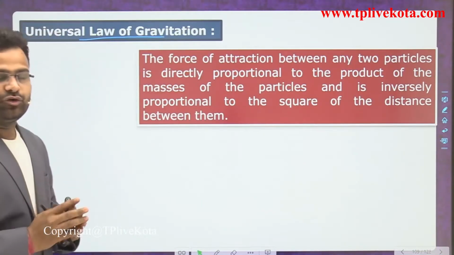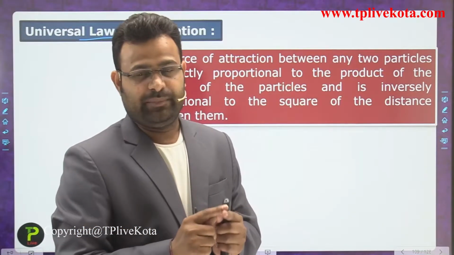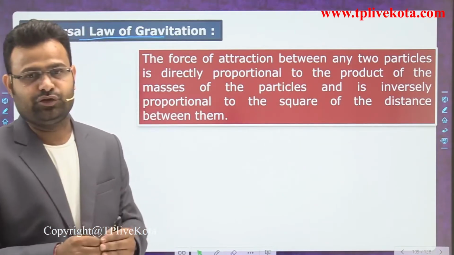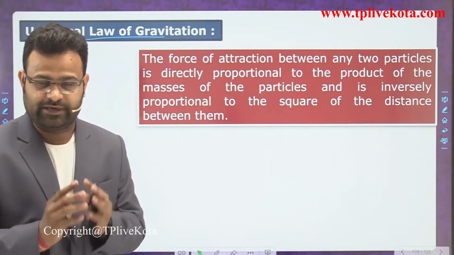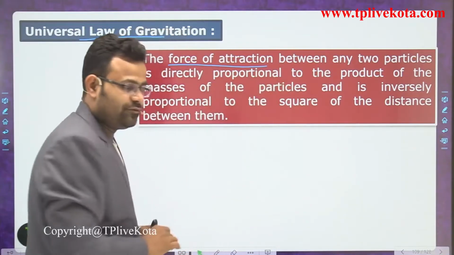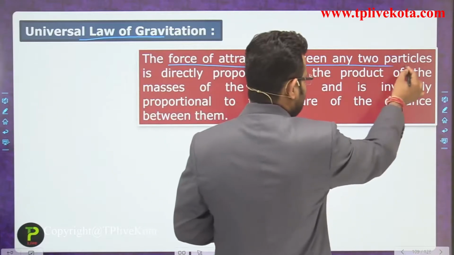According to the universal law of gravitation, the force due to the earth, called gravitational force, has some points. The gravitational force is a force of attraction between any particles.